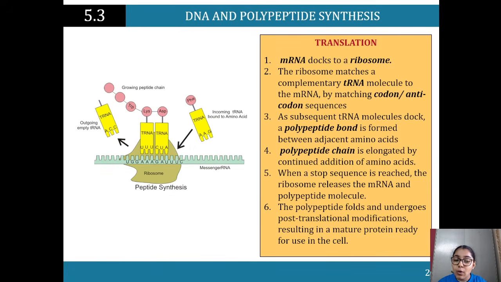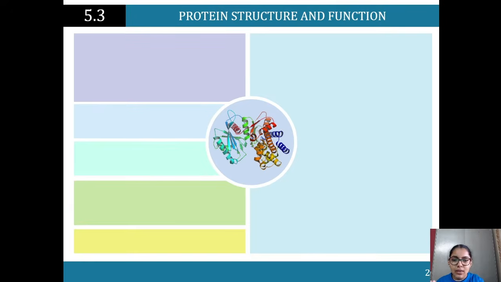The polypeptide folds and undergoes, again, post-translational modification that results in a mature protein that's ready for use. Why does it go through those post-translational modifications? Because remember, it's making sure that we've got what we need. We'll come back to this when we look at mutations in module 6. If there's, for instance, a wrong code there, we need to make sure that we've got the right code, and that's where those post-translational modifications are happening. So now we know that the protein is formed, we've got polypeptide synthesis done.